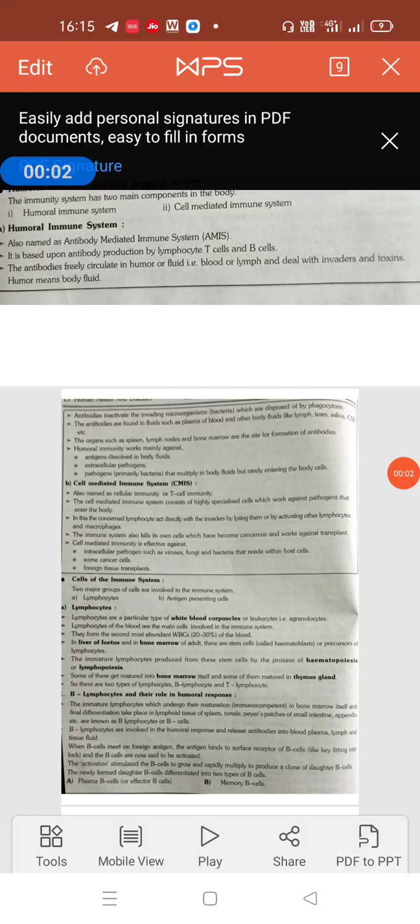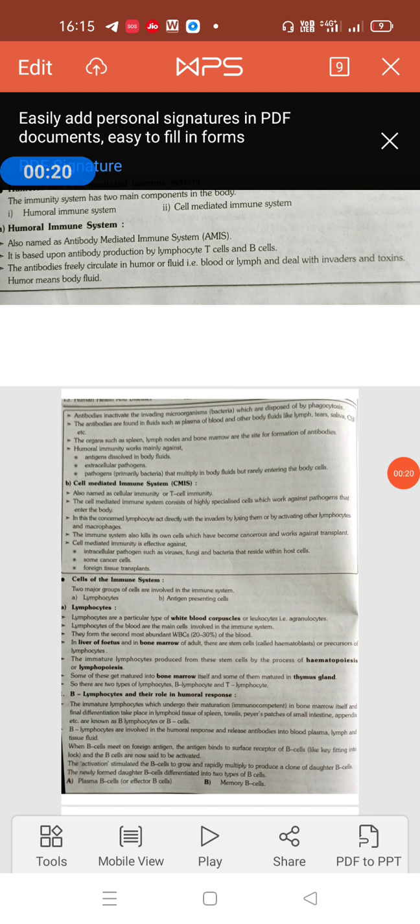We are going to start. There are mainly two kinds of immunity: humoral mediated immunity and cell mediated immunity. So first, humoral mediated immunity. Humoral means the body fluid, okay, and humoral mediated immunity is also known as the antibody mediated immune system.